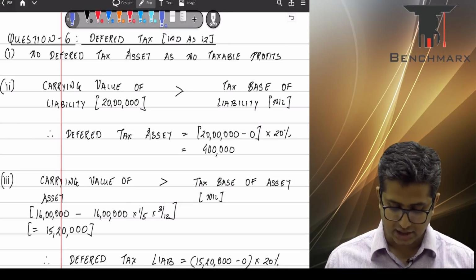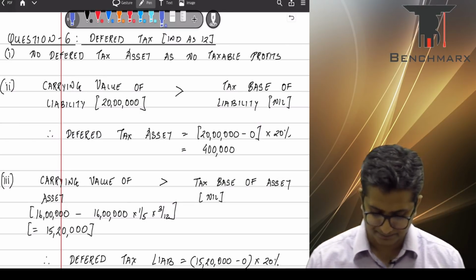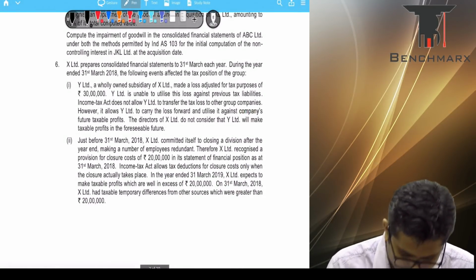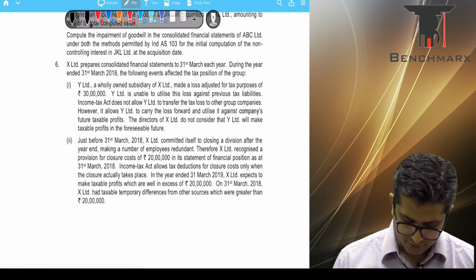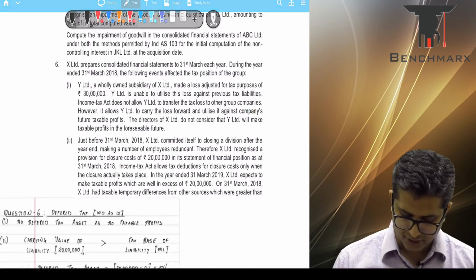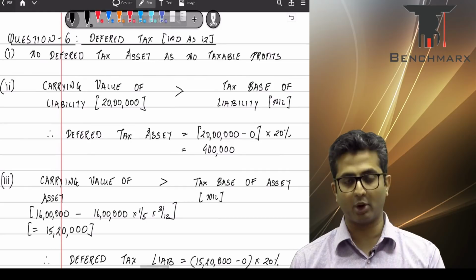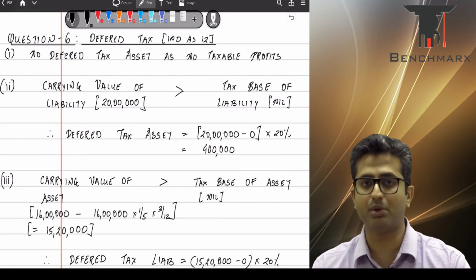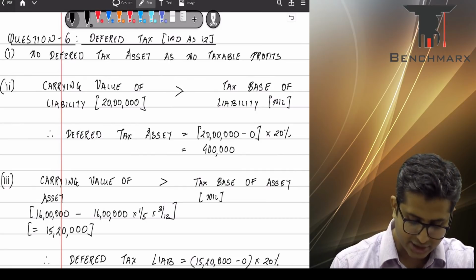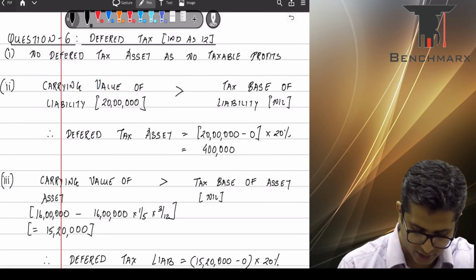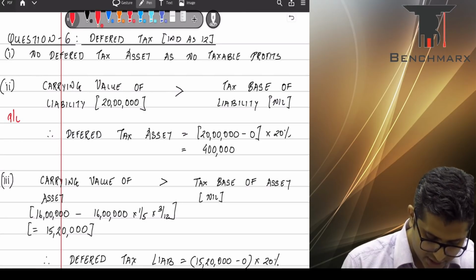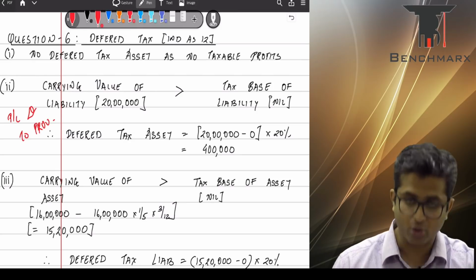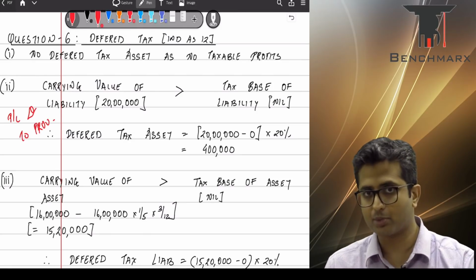Okay, in the second case, if we go through the question, you have closure of a division for which you are going to make a payment to the employees. Now, as per books of accounts, we have been given that the provision will be made immediately, and hence we will pass the journal entry. Let us say over here, P&L account debit to provision. You will pass the entry for the entire amount of 20 lakhs. So the carrying value as per books is 20 lakhs.